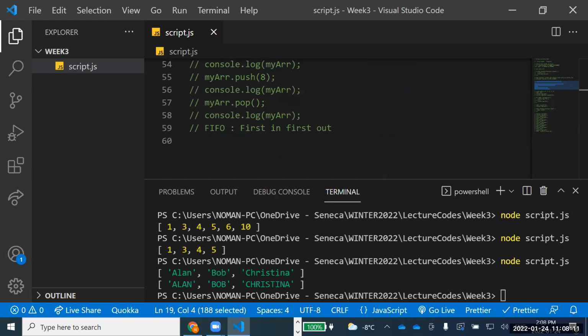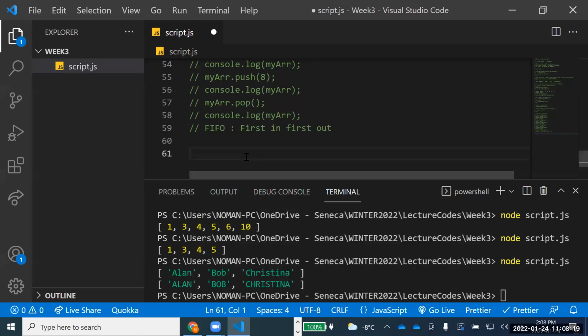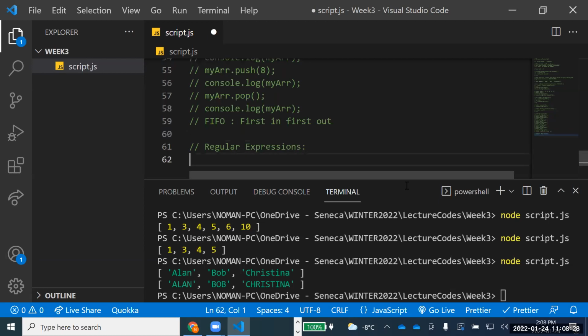Okay, so now just to continue, we need to discuss something more interesting. I'll come at the very bottom, and we have to discuss regular expressions. Have you as a group, as a class, discussed these regular expressions before? Did you discuss them in any other programming language before the C language? What are regular expressions? Why do we use them?